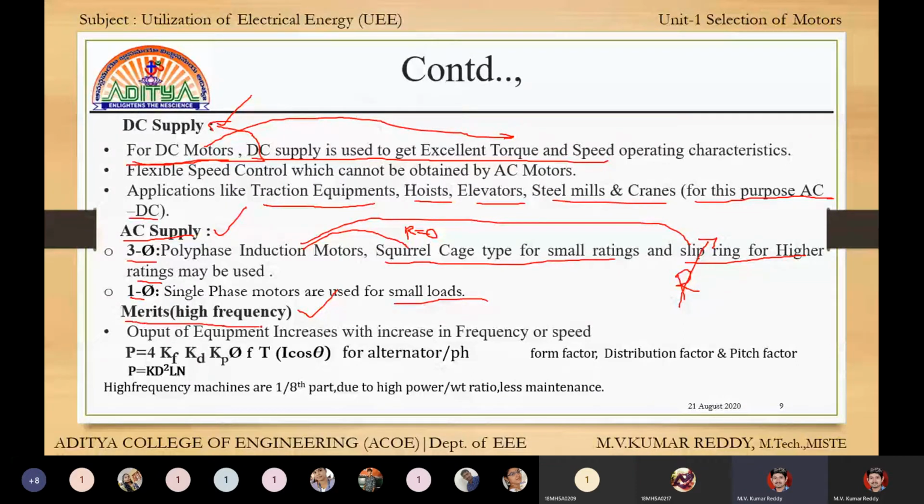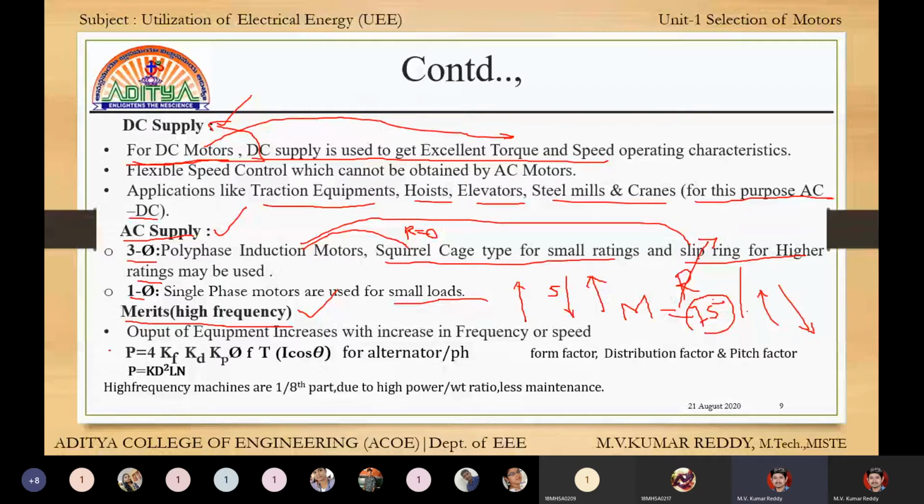Next, merits of high frequency. If frequency is high, size will be low. That is one of the biggest advantages, and efficiency will be the same. That means if one machine has 75% efficiency, after the frequency is increased and the size is decreased, its efficiency will again be 75%, but the size is small. That gives a very big advantage.